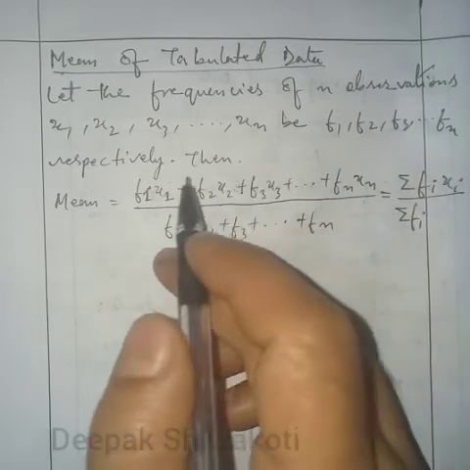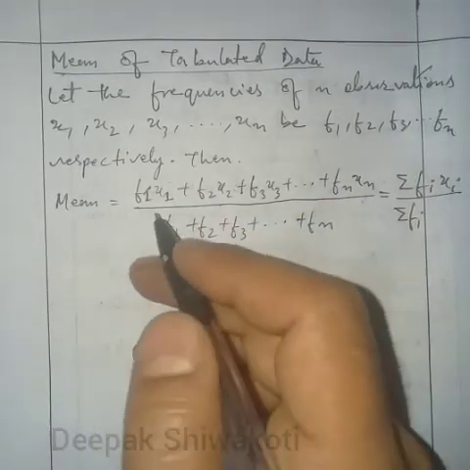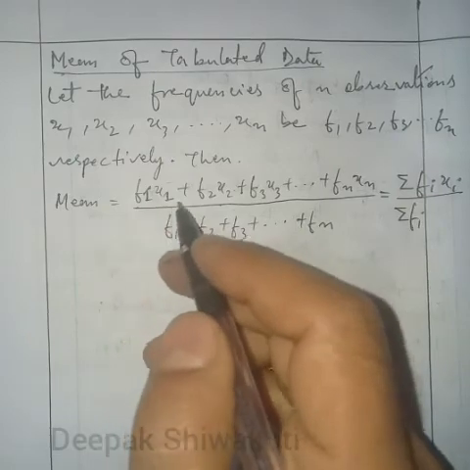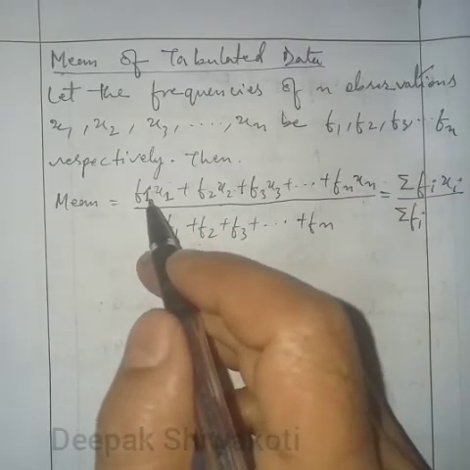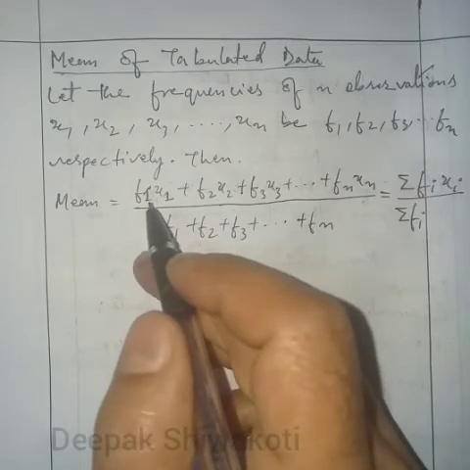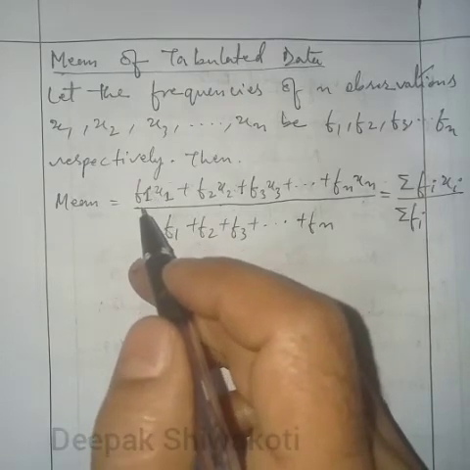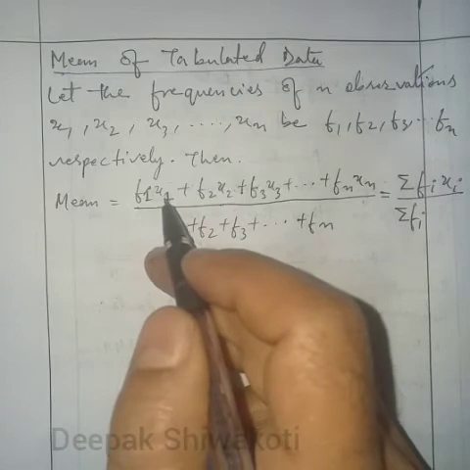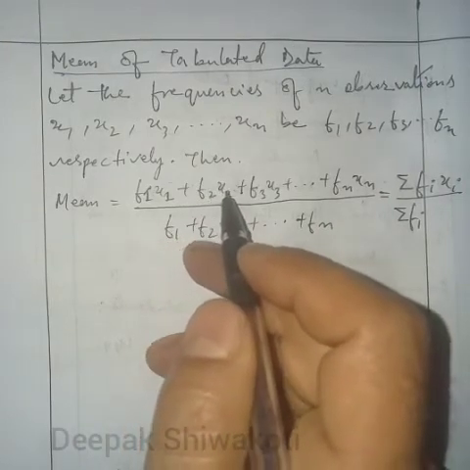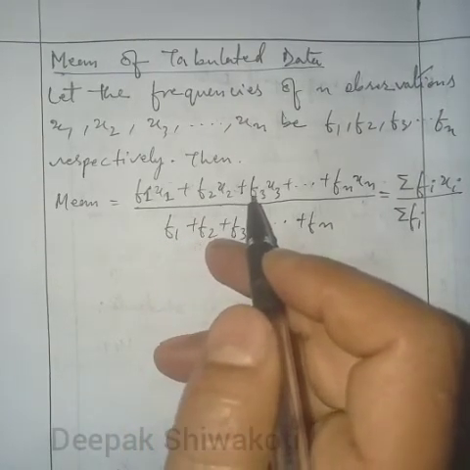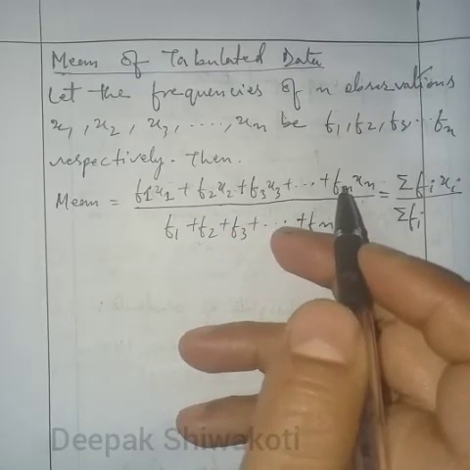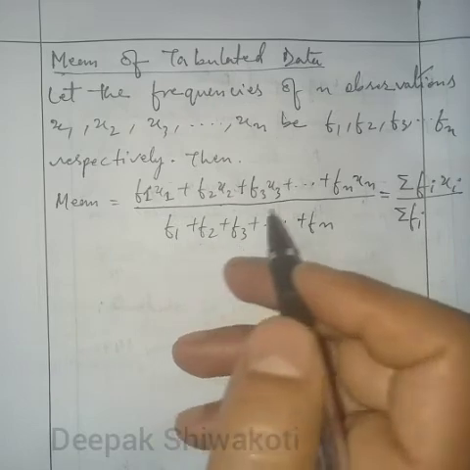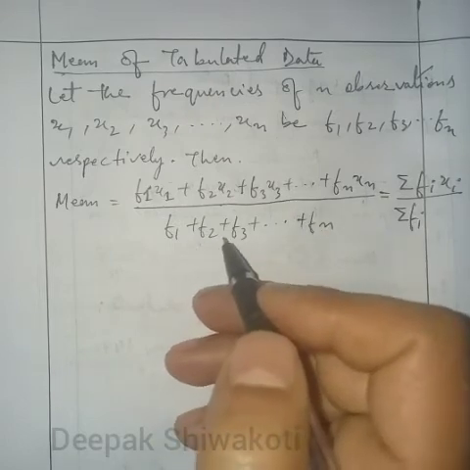Then the mean will be given by this formula. That is the sum of the products of frequency and observation, that is f1 into x1 plus f2 into x2 plus f3 into x3 plus so on up to fn into xn, divided by the sum of the frequencies.